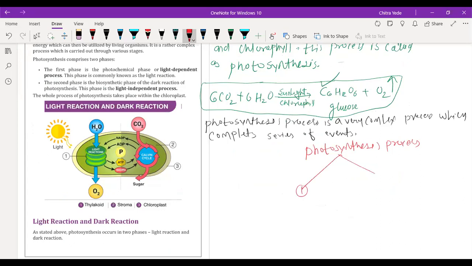One is called light dependent reaction, or it is called as light reaction, and the other is called as dark reaction.